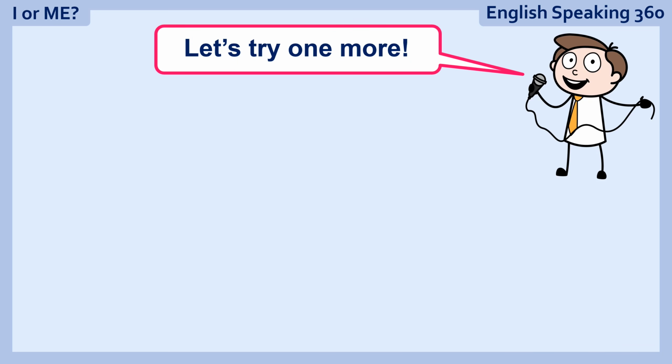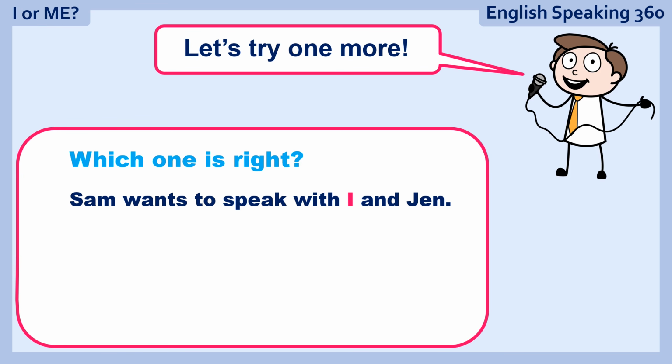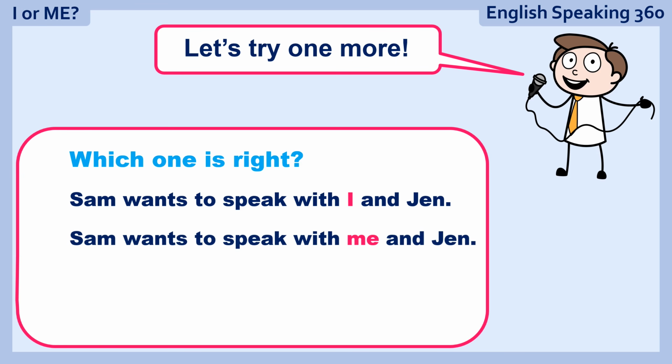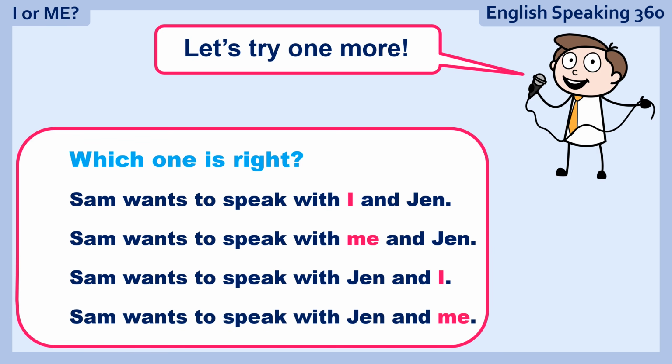Let's try one more. Which one is right? Sam wants to speak with I and Jen. Sam wants to speak with me and Jen. Sam wants to speak with Jen and I. Or Sam wants to speak with Jen and me. Ready? First one. Sam wants to speak with I and Jen. Wrong answer. Okay. What about the second one? Wrong also. The third one? Wrong. And the last one is right again.